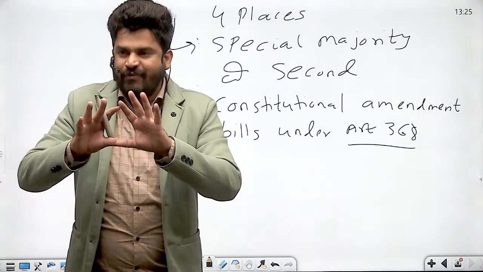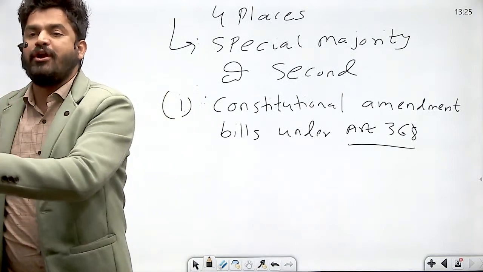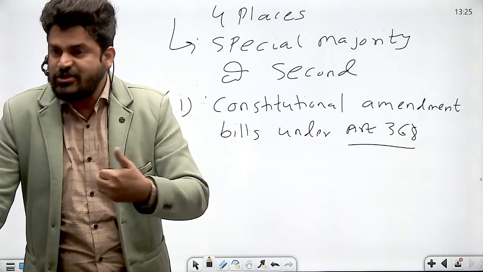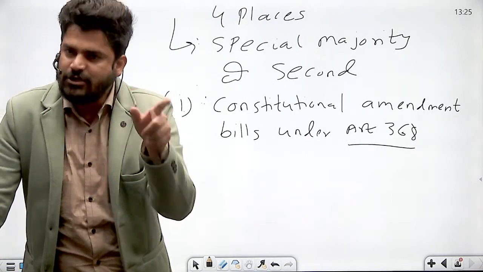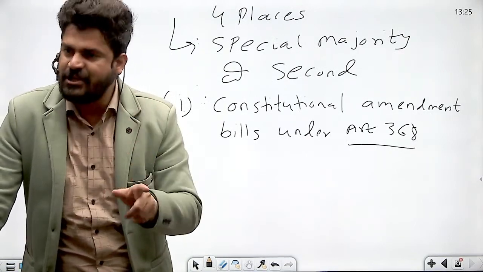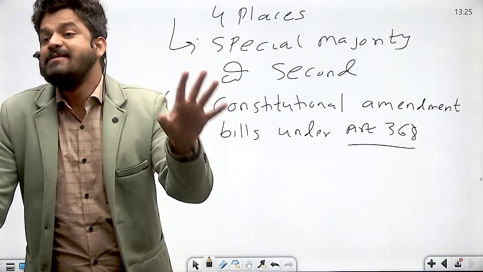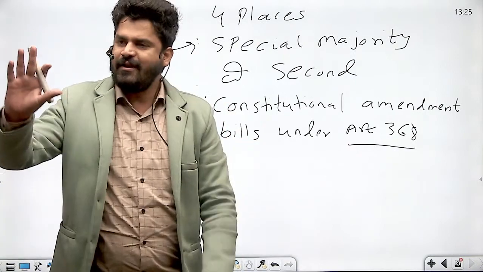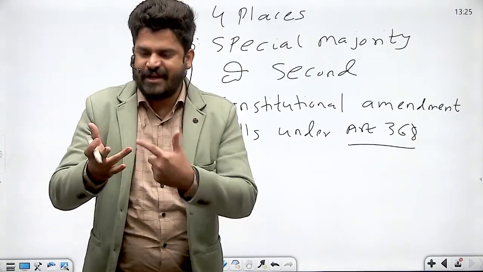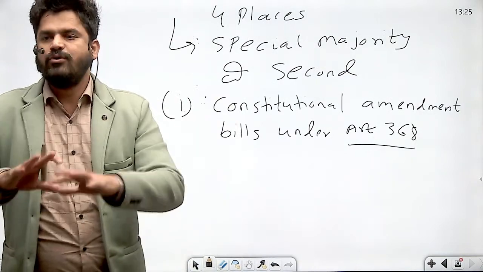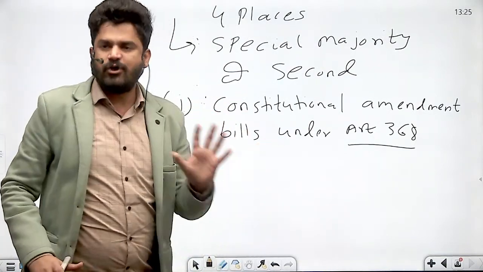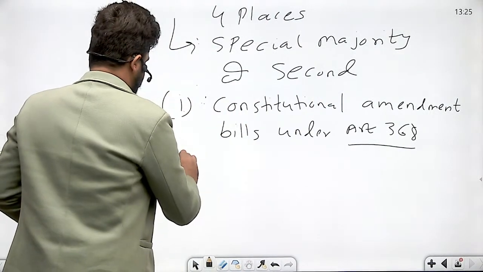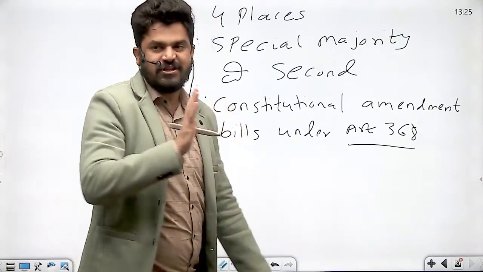So see, we cannot say that fourth schedule requires special majority. No, there is one exception to that, and that is if fourth schedule is getting amended due to Article 2, anything done under Article 2 and Article 3, then that will require only simple majority. But apart from that specific situation, fourth schedule will require special majority, right? So fundamental rights, directive principles of state policy, fourth schedule, so on and so forth, right? So certain constitutional amendment bills require special majority under Article 368, right? And this type of majority is mentioned in Article 368, by the way.